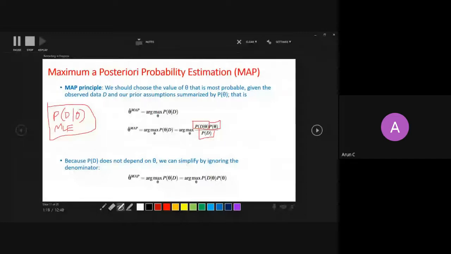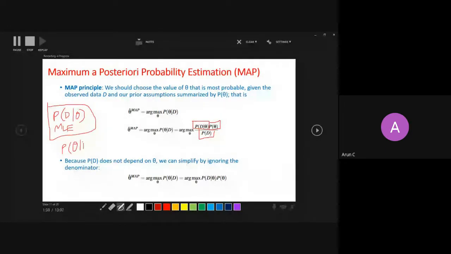We have just said that rather than maximizing the probability of data given theta, you maximize the probability of theta given data, right? So the roles are switching here.